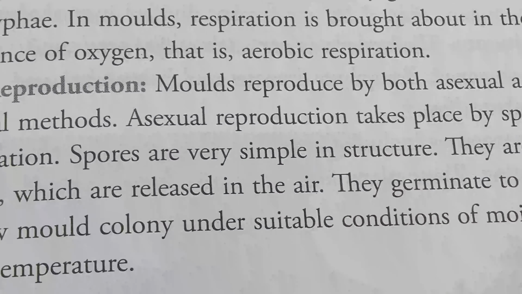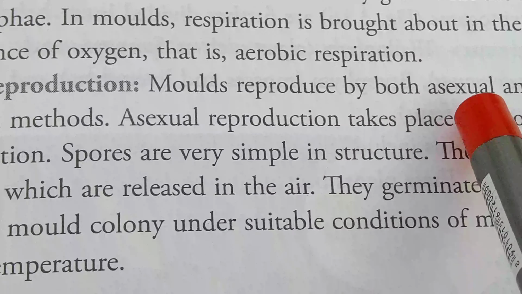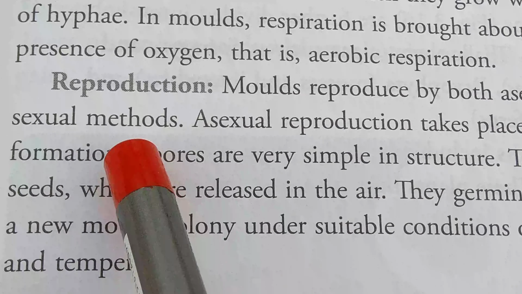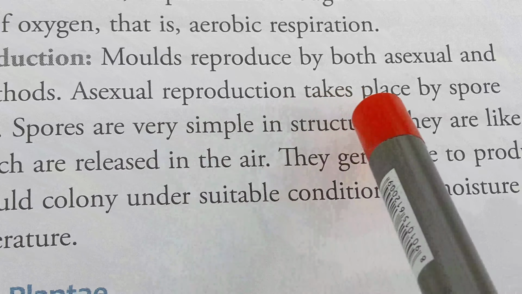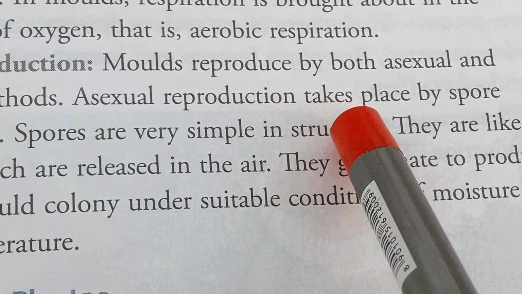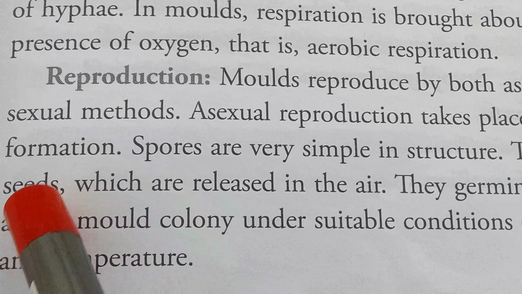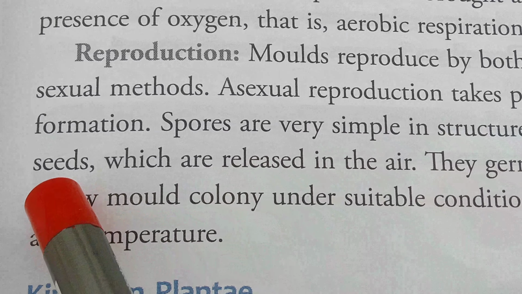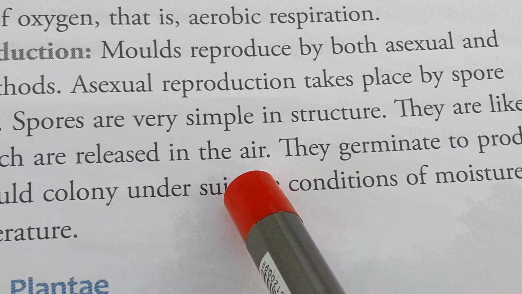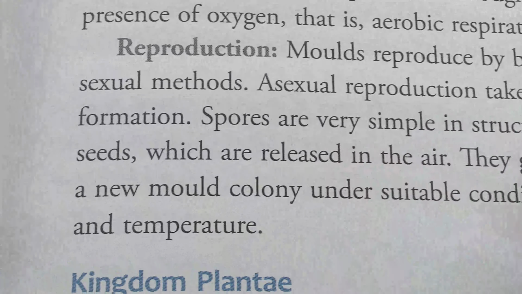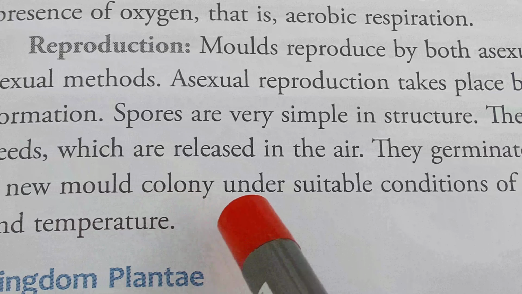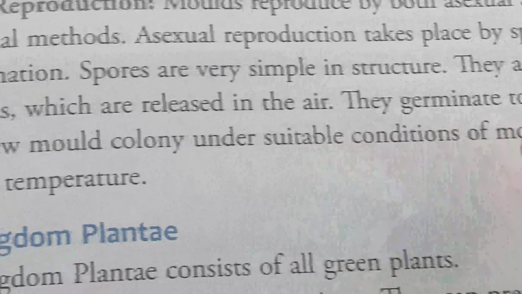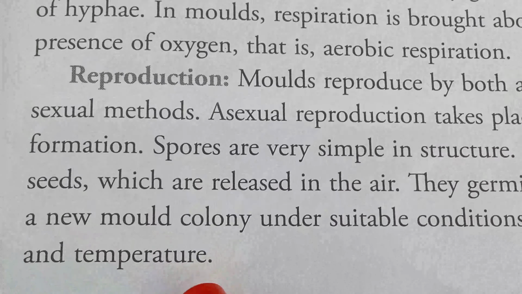Reproduction. Molds reproduce by both asexual and sexual methods. Asexual reproduction takes place by spore formation. Spores are very simple in structure. They are like seeds which are released in the air. They germinate to produce a new mold colony under suitable conditions of moisture and temperature.